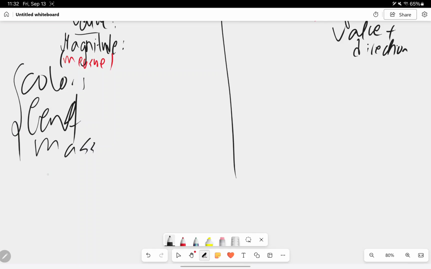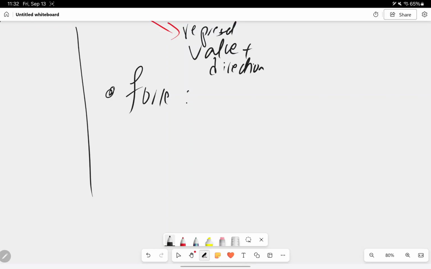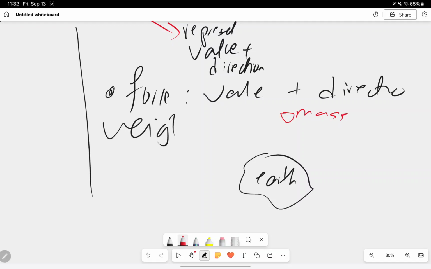For example, in physics, I'm going to talk about speed and distance later on. Talk about direction, simply called force. Because what is a force? Force is just a value plus direction. For example, all of you know what I mean by weight. Let's say over here you have Earth, and you have, for example, a body around it. This has a mass.